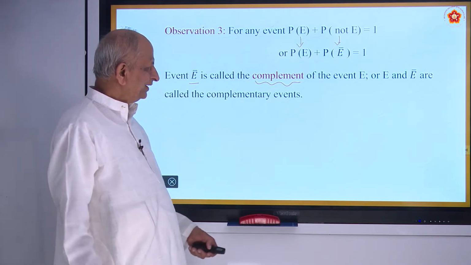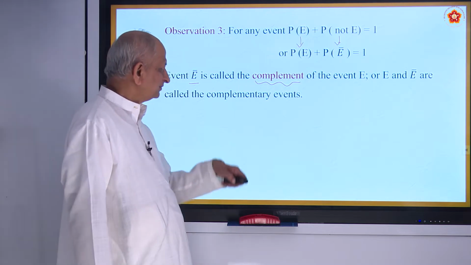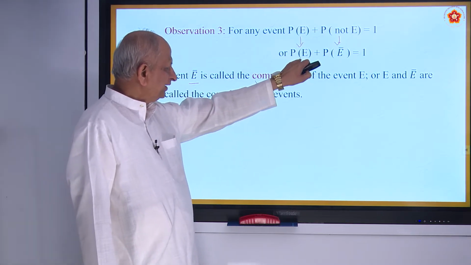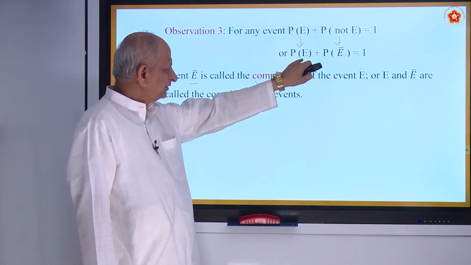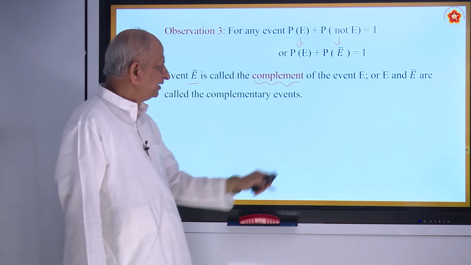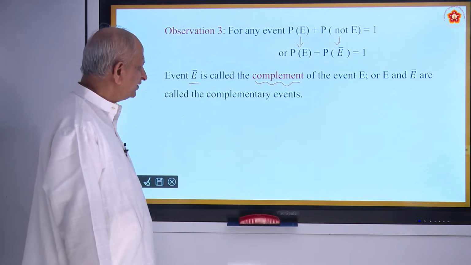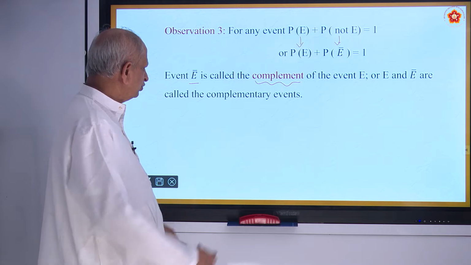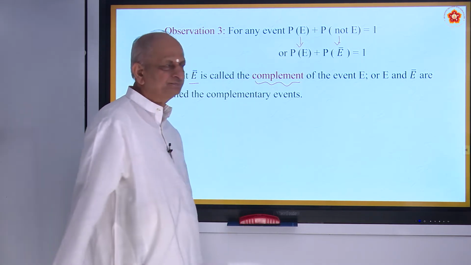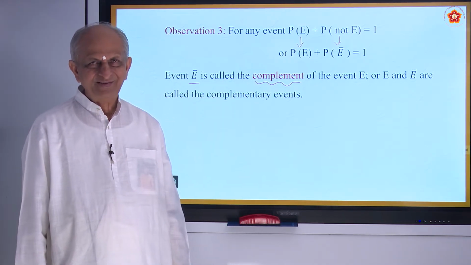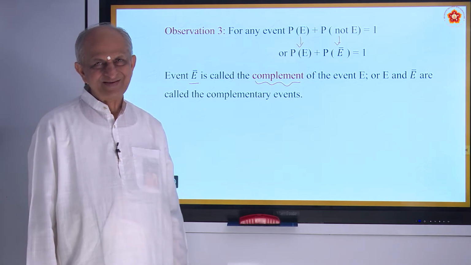So here one is called the complement of the other. So P of an event E is called an event and this is called its complement. Add these two, you get the answer as 1. So you use the word complement. You following? That's completing, that's all.